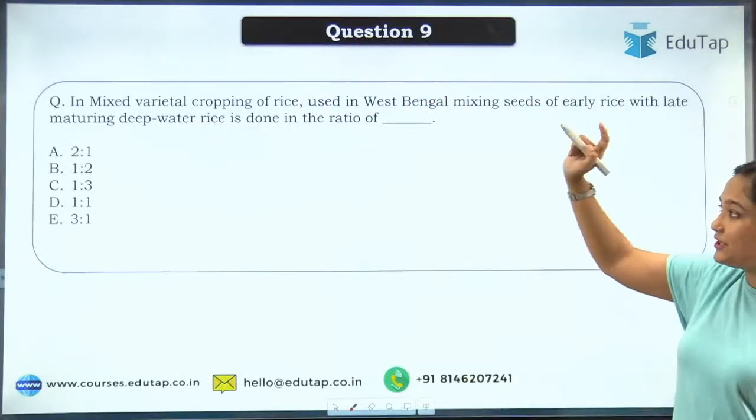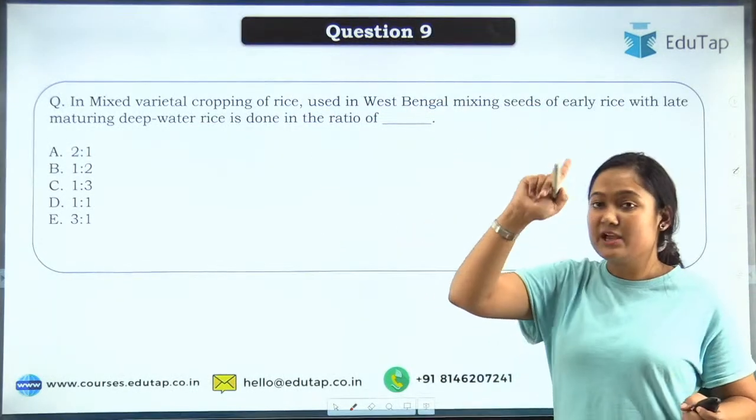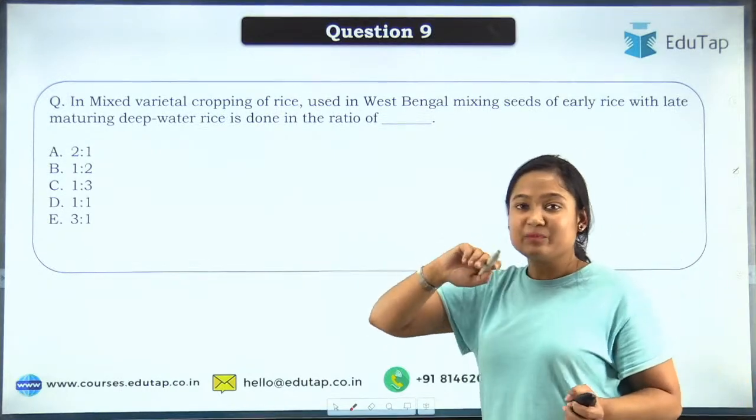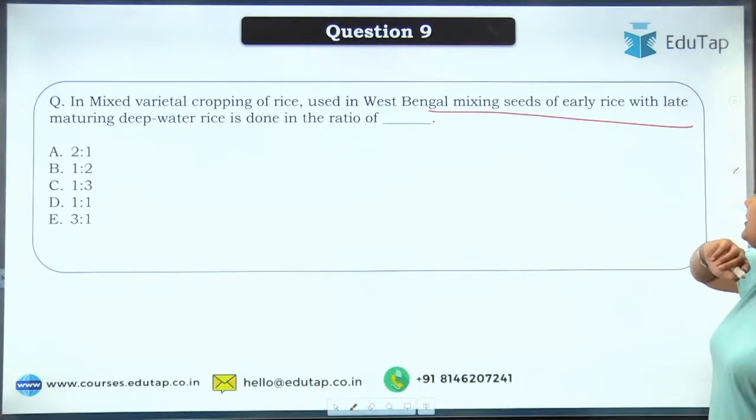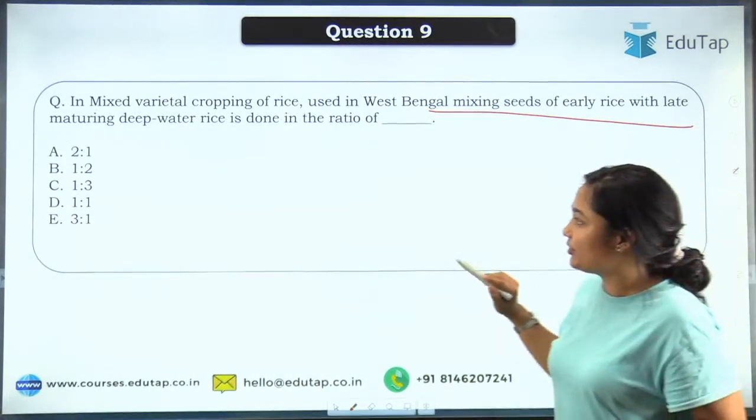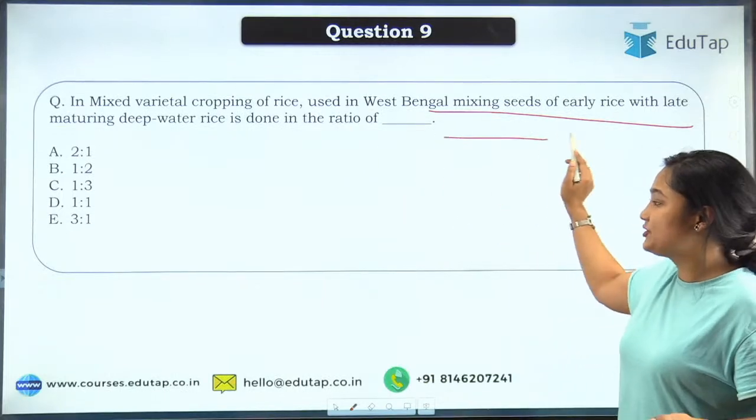So moving to the next question. In mixed varietal, as we have discussed, you are using more than one variety of rice. In the cropping system of rice in West Bengal, the mixing of seed of early rice with the late maturing deep water rice is done in the ratio of what?